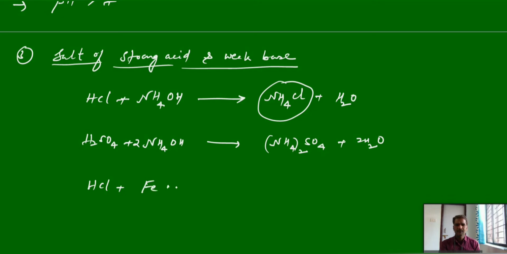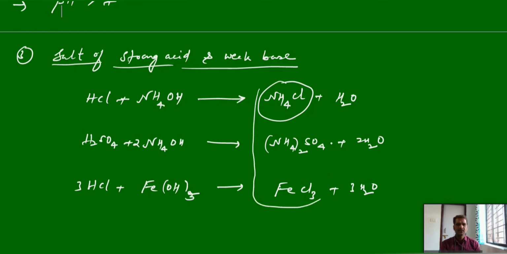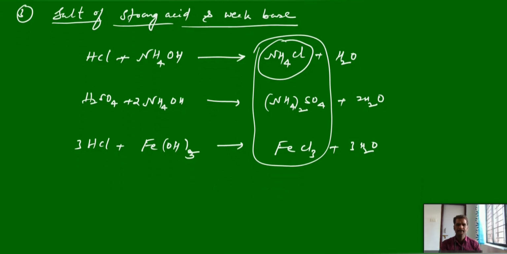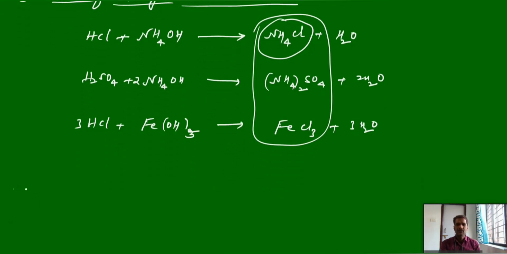HCl, if you treat with ferric hydroxide, you will get ferric chloride. So these are a few examples. All these come under salts of strong acids and weaker bases. Again as usual, the nature of the resultant solution is acidic here.